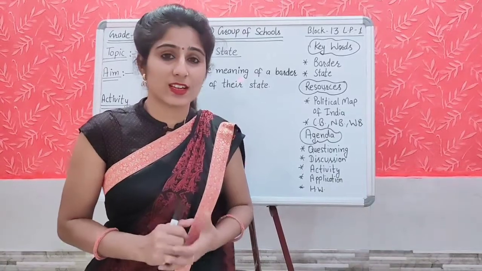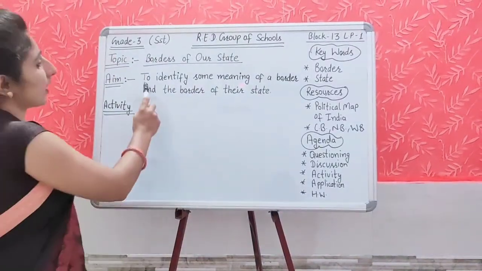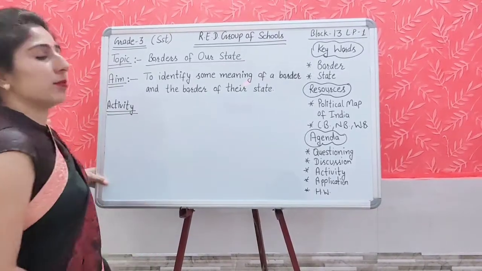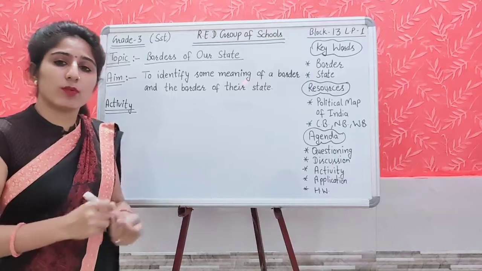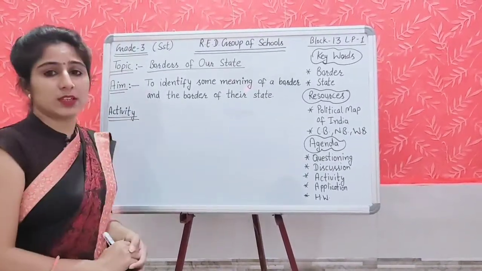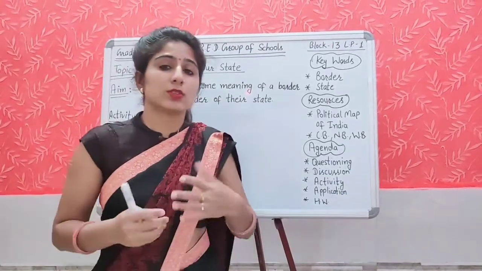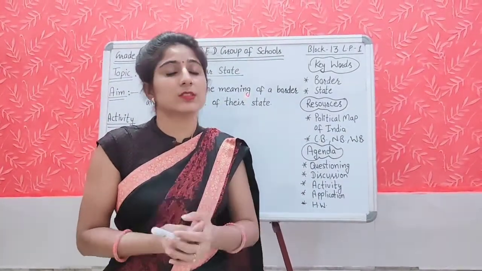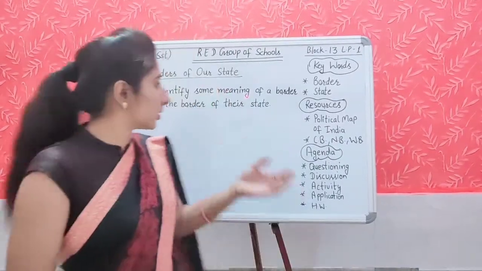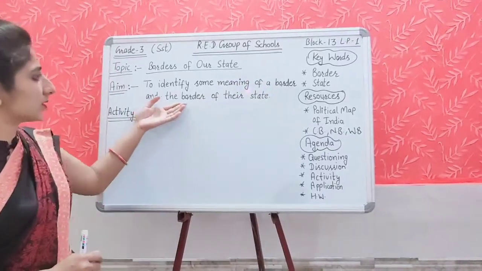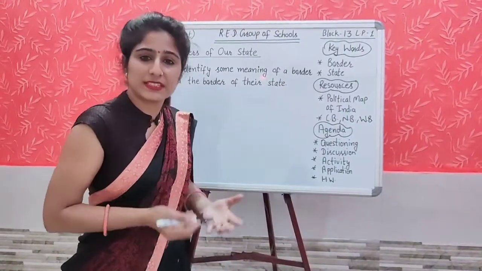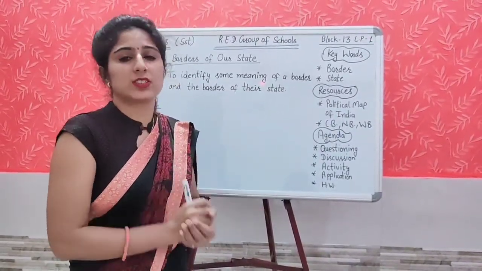Yes students, so what is our today's aim? Our aim is to identify some meaning of a border and the border of their state. Means we are going to identify the meaning of a border. Border का meaning क्या होता है, हम उसको identify करेंगे, and the border of their state. So what is the meaning of the border? Border is a kind of line that divides something, जो किसी चीज को divide कर देती है, right? So this is the meaning of the border. And what is the border of their state? This border is an imaginary line which divides the states.